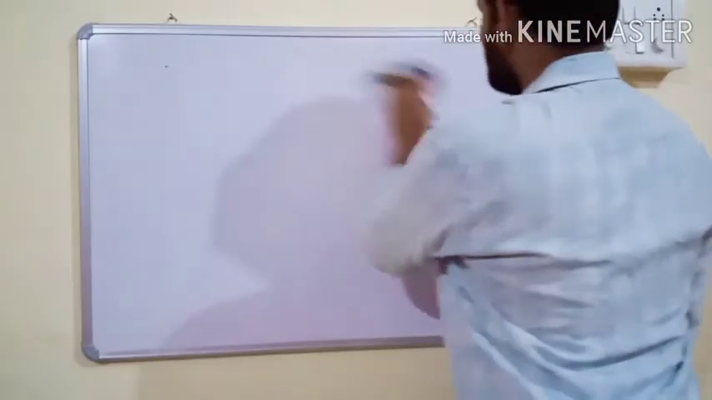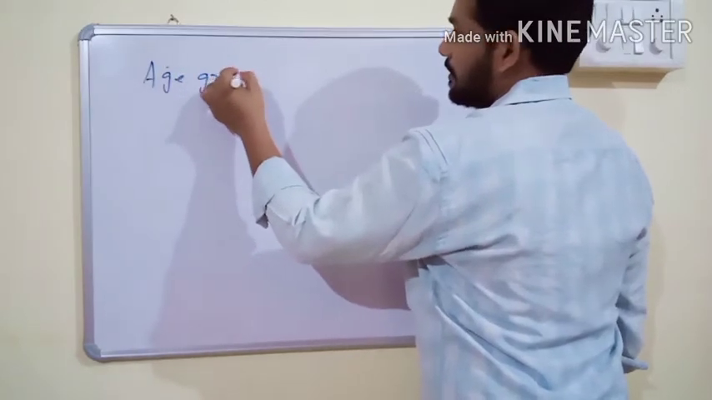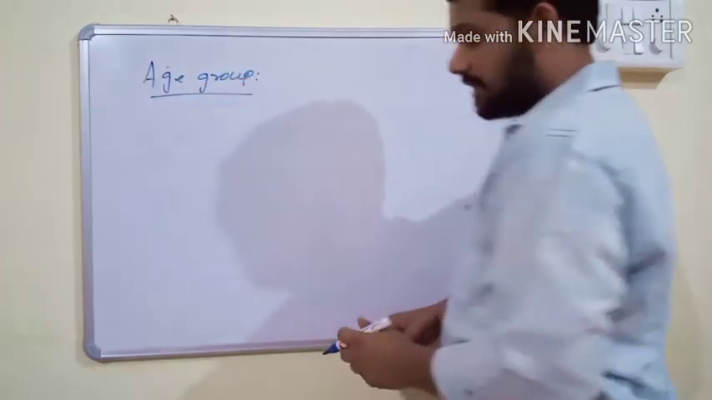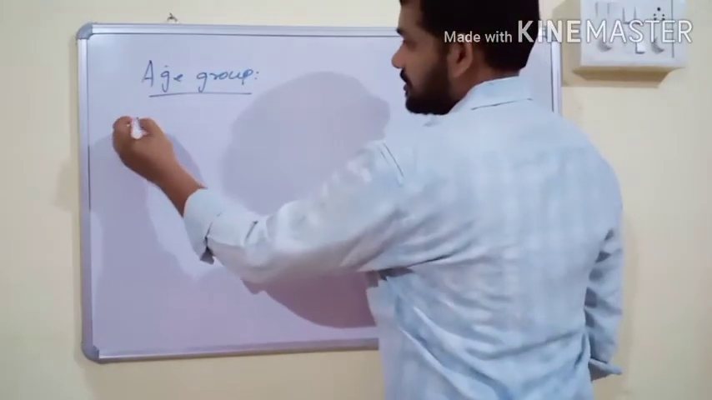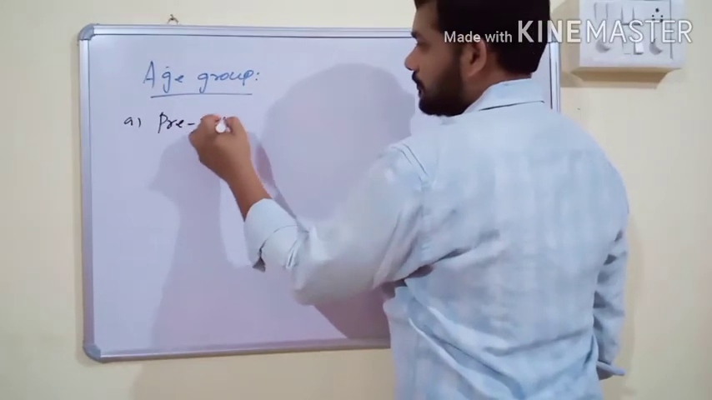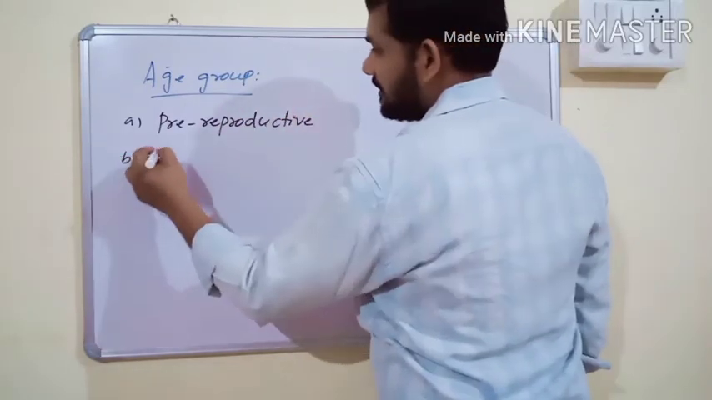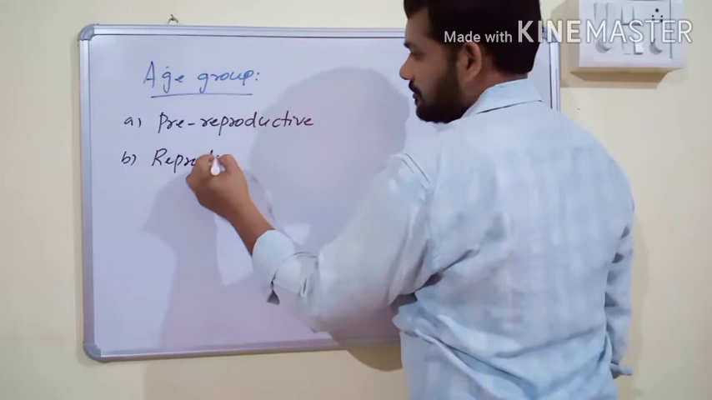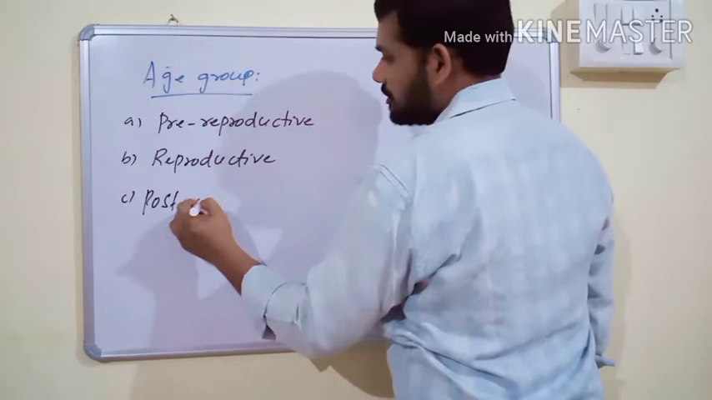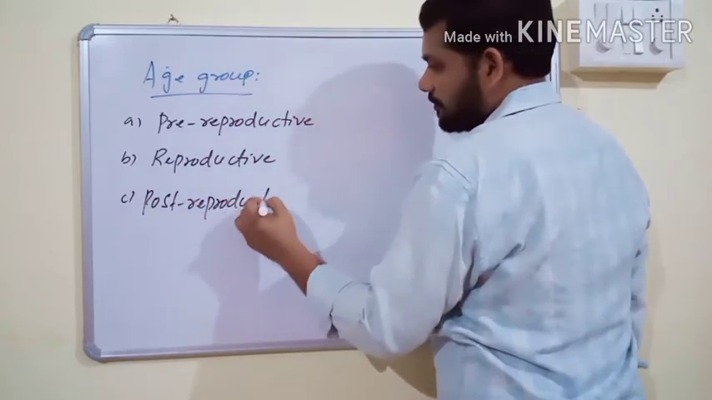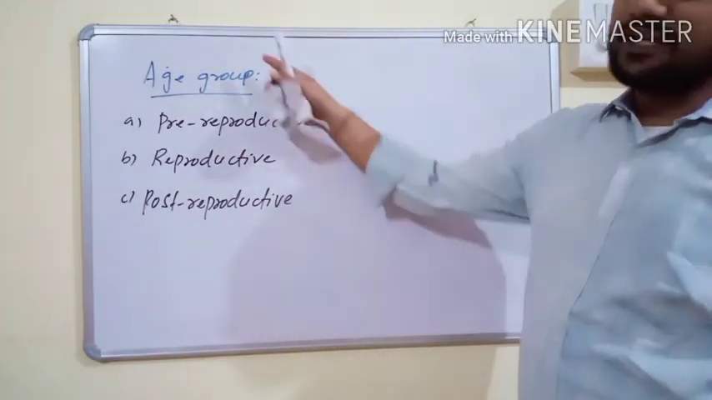The next important topic is age groups. A population has ecologically three age groups: pre-reproductive age group, reproductive age group, and post-reproductive age group. These are the three ecological age groups of any population.